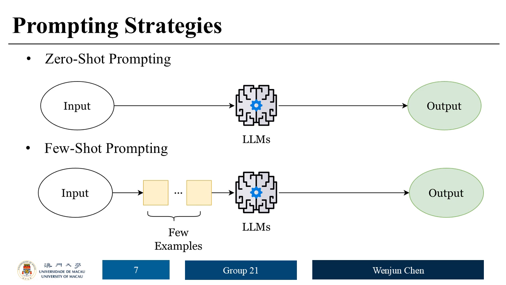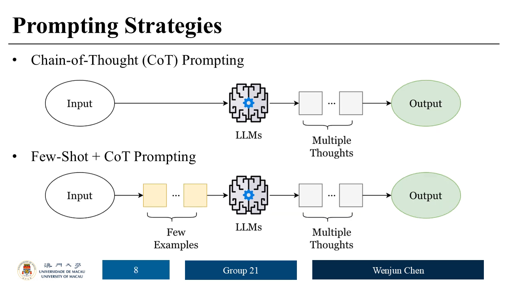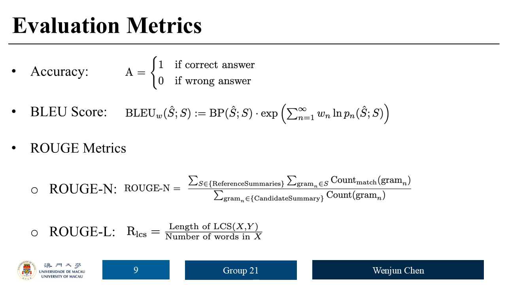The first is zero-shot prompting, which means we directly ask the models without any explanations or examples. The second is few-shot prompting, which is to provide several examples in the prompt to the model for in-context learning. The third is chain-of-thought prompting, which uses reasoning instructions to force the model to output the reasoning process before giving the final answer. And the last one is chain-of-thought with few-shot prompting, which combines both examples and explicit reasoning instructions to the model. Finally, we use accuracy, BLEU, and ROUGE metrics to do the overall evaluation.